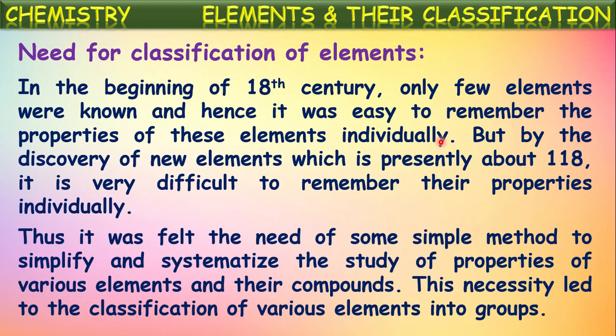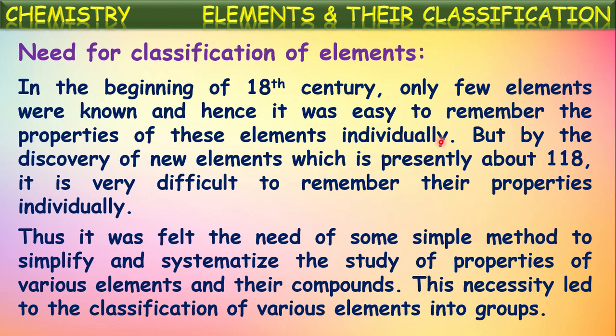Another reason is that the need was felt for a simple method to simplify and systematize the study of the properties of various elements and their compounds. Because there was a huge number of elements, remembering the properties and behavior of each element individually became difficult.